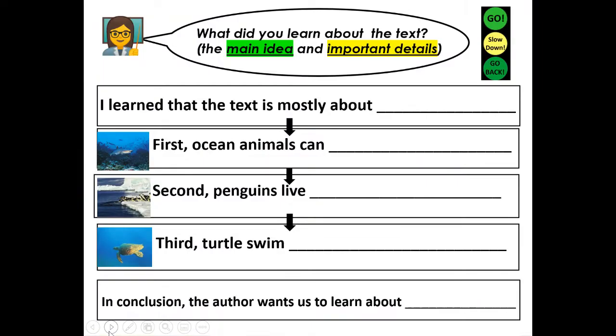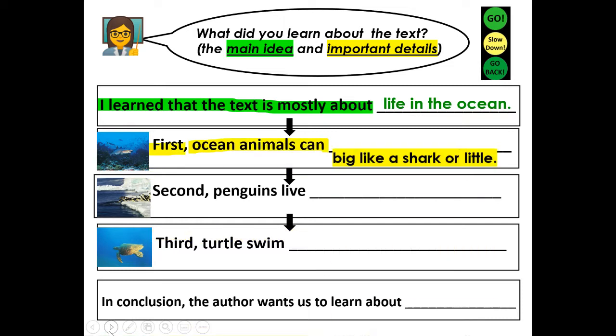Now, here's my example. You can check yours with mine. I learned that the text is mostly about life in the ocean. First, ocean animals can be big, like a shark, or little. And I forgot to write the word be. So first, ocean animals can be big, like a shark, or little.